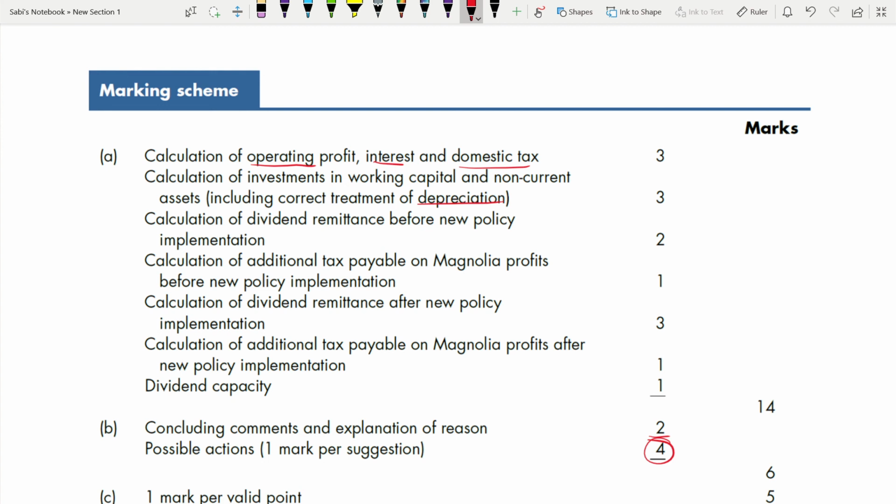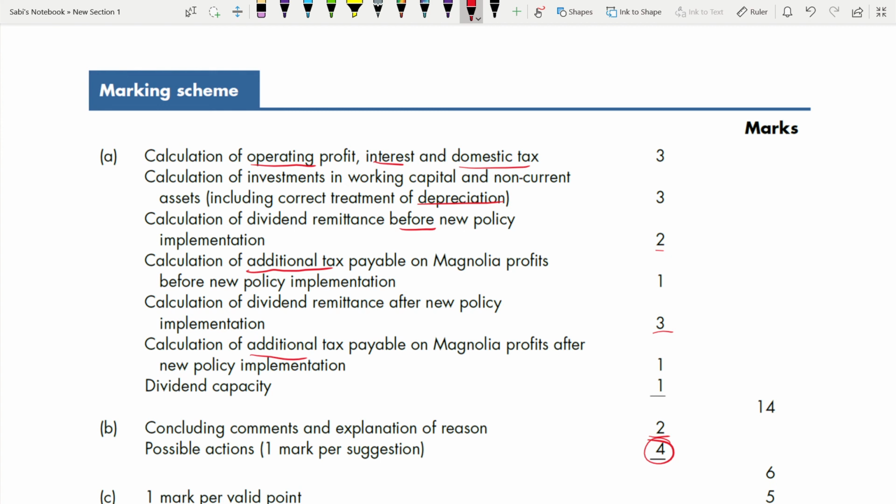Second, calculation of dividend remittance before new policy implementation. So before, it is 2 marks. After, right, it is 3 marks. Now, calculation of additional tax payable on Magnolia profits before the new process. So additional tax itself, that additional tax you are getting 1 mark. Even after the new policy, again additional tax 1 mark. And finally, dividend capacity is only 1 mark.